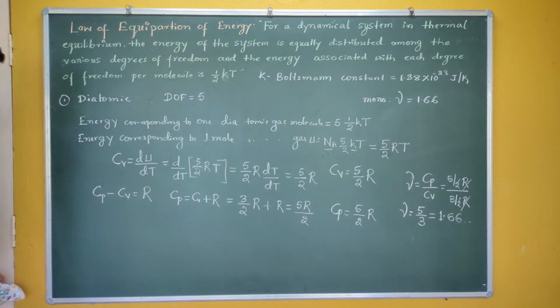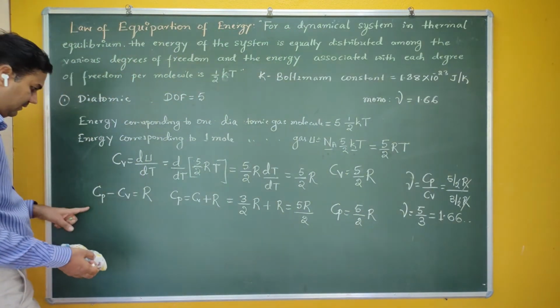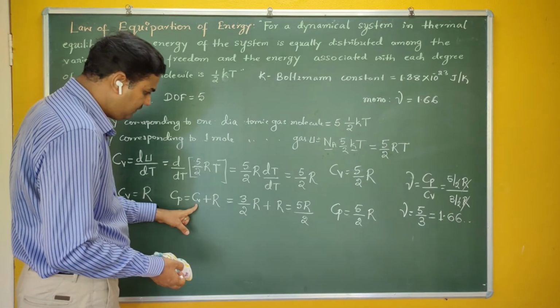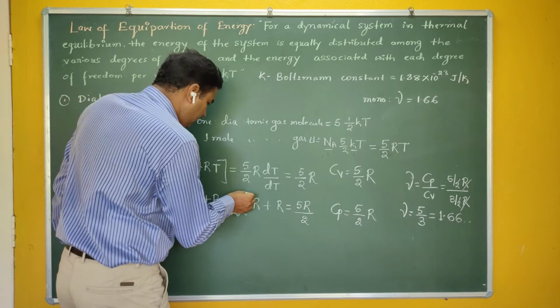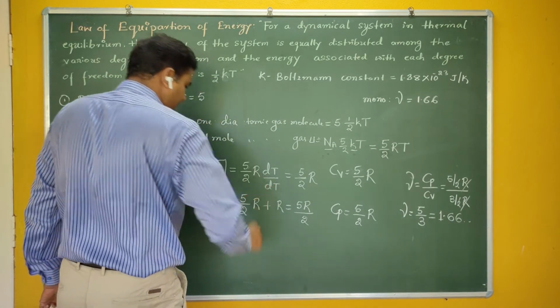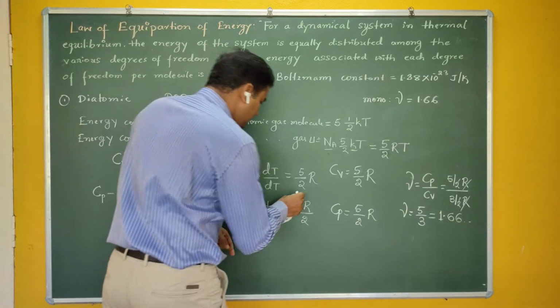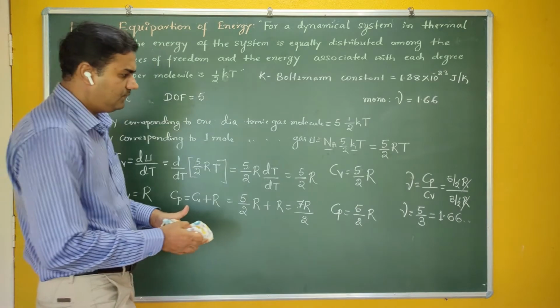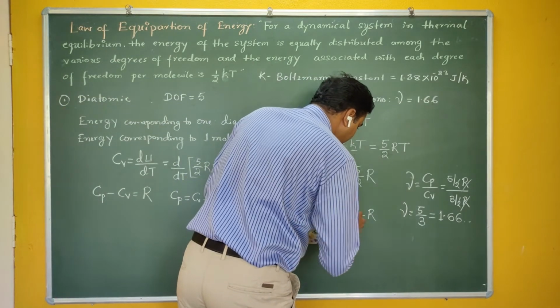How are you going to find Cp? By using Mayer's relation. Mayer's relation says that Cp minus Cv is equal to R. Therefore, Cp is equal to Cv plus R. Therefore, Cp is equal to 5 by 2 R plus R, which becomes 7 by 2 R. Therefore, Cp is equal to 7 by 2 R.